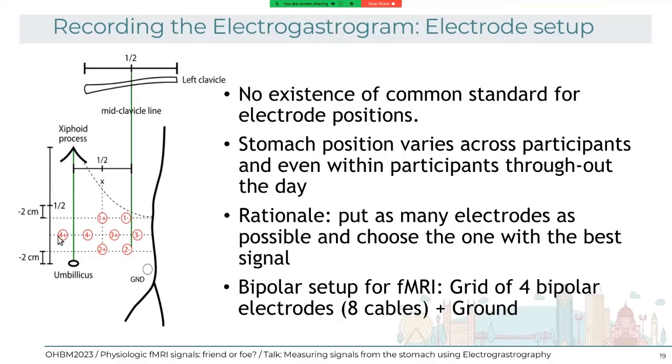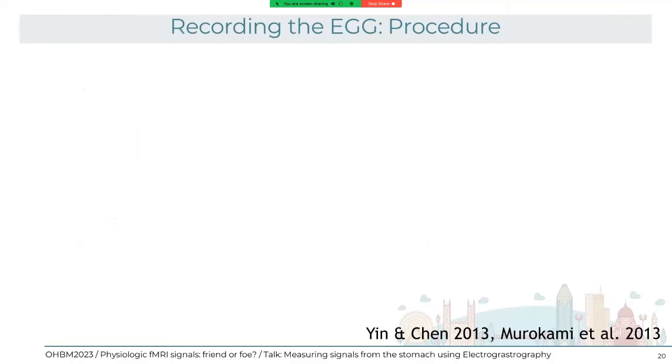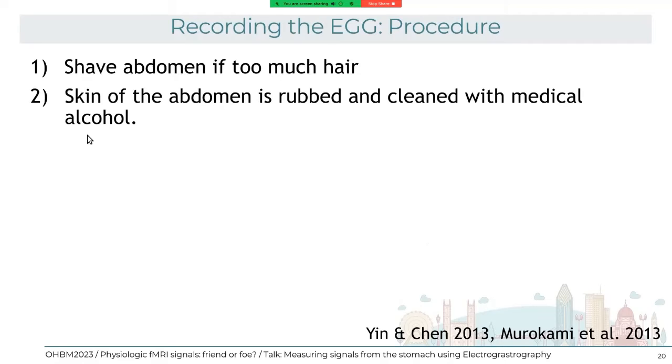Now, regarding the procedure, something to keep in mind is to have a shaver, or an electric shaver, in the lab in case the subject is hairy at all, because of course, if there is bodily hair, the electrode won't stick. So the first step is, as with any electrophysiological signal, to rub the skin with medical alcohol and to apply abrasive gel. Here, for me, the trick is to do it until the skin is red.